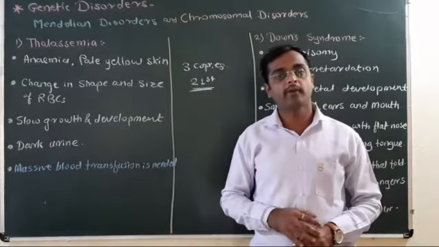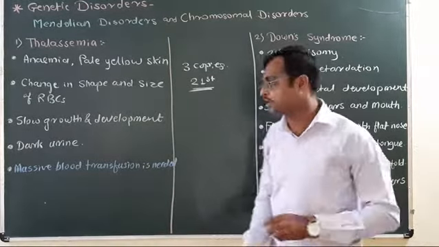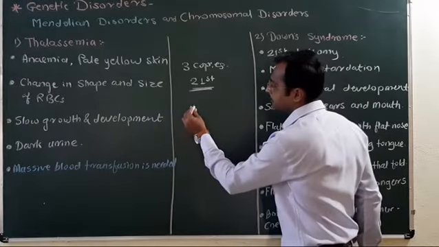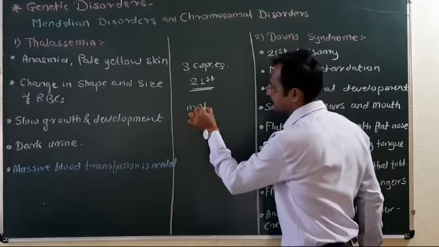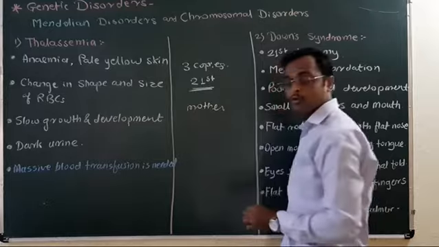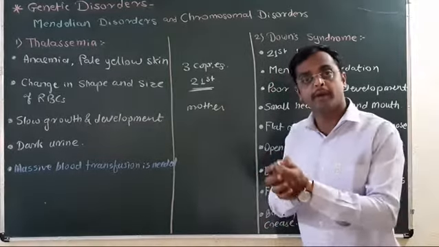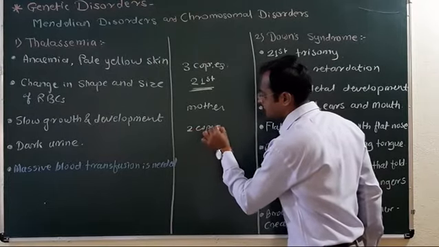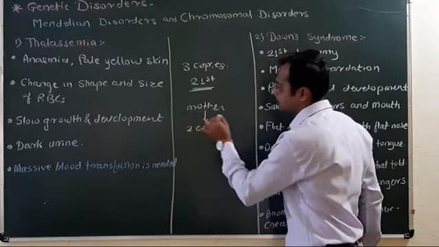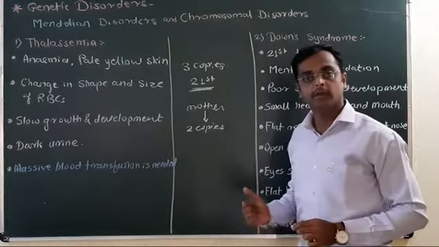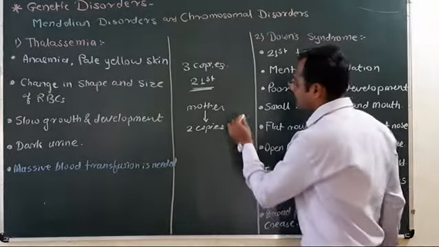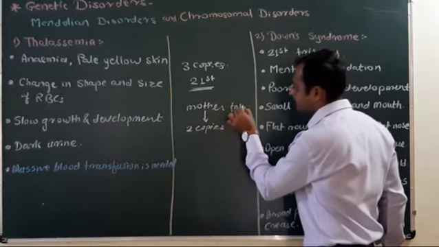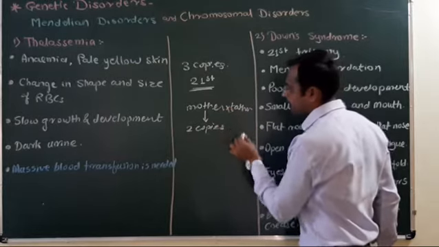During the gamete formation, non-disjunction of chromosomes takes place. For example, in the mother, due to the non-disjunction, chromosomes remain together. 2 copies are inherited from the mother through the gametes, and 1 copy from the father.